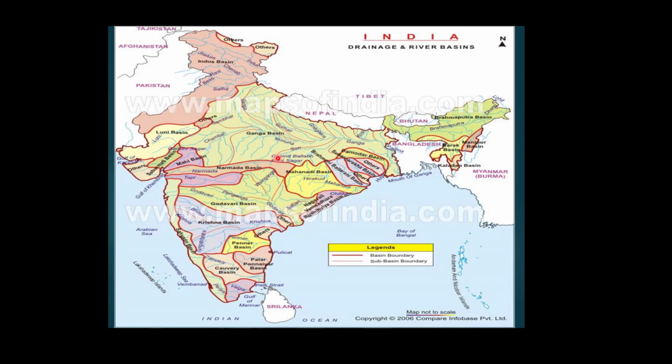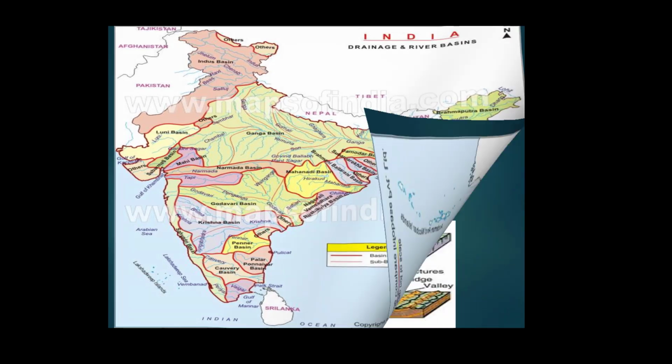In this Ganga basin, there are numerous tributaries. These tributaries add water to the main river, that is Ganga. So we see the drainage system in India.